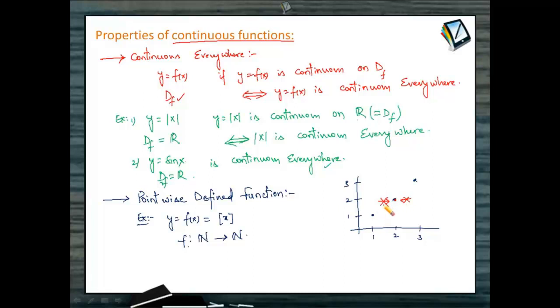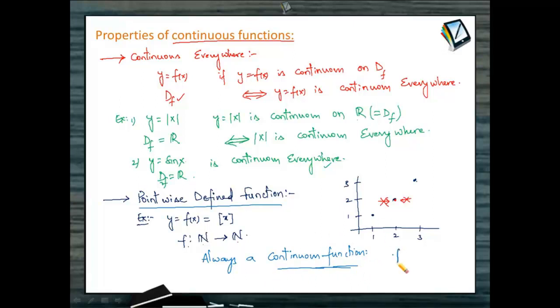Therefore, you might be thinking that this function should be clearly discontinuous, but by definition, the function is defined only from N to N, and that's why the graph is only a pointwise defined function. And such a function which is pointwise defined is always a continuous function. Every pointwise defined function is a continuous function.